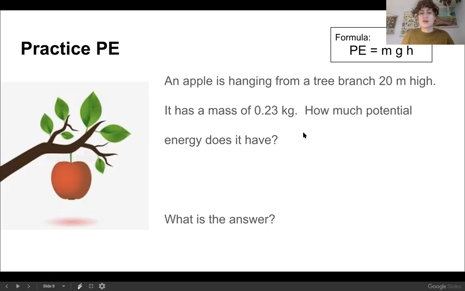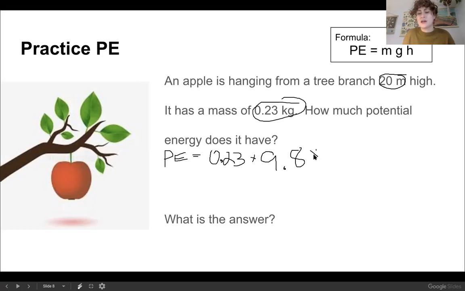So we're going to do this problem real quick. An apple, so we know that, let me get my annotation tool going. We know that the mass is 0.23. We know that the height is 20 meters. Now we're going to put them into the formula. So formula is PE equals mgh. So PE, excuse my awful handwriting, equals M. M is 0.23. Don't forget your decimals. Put them in the right place. Now G is always 9.8. So here we go, 9.8. And H, height, is 20.